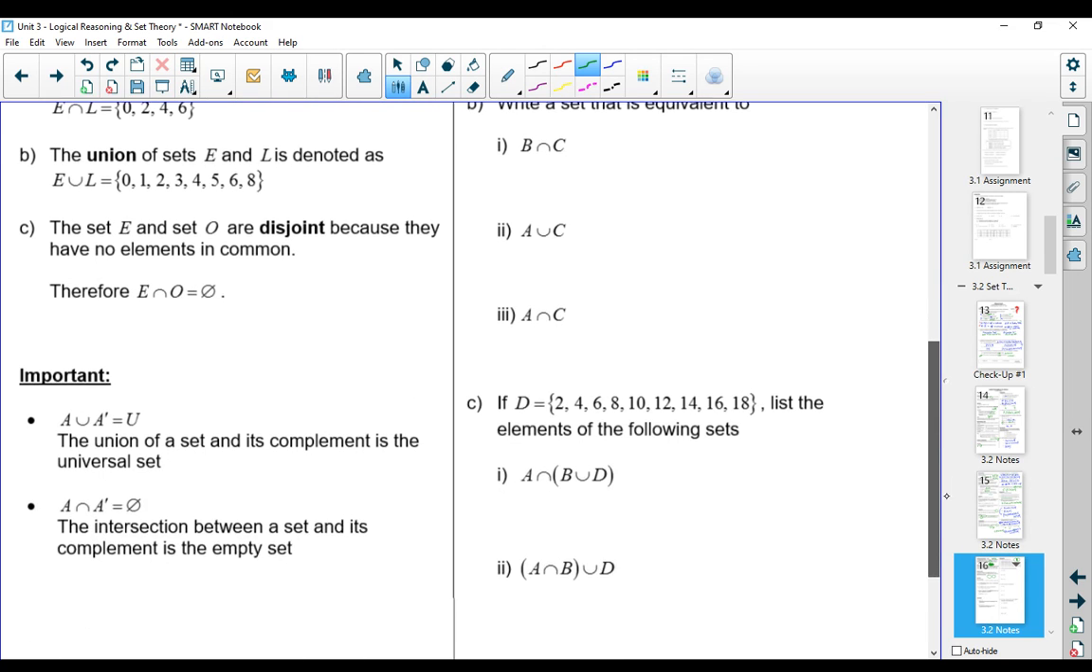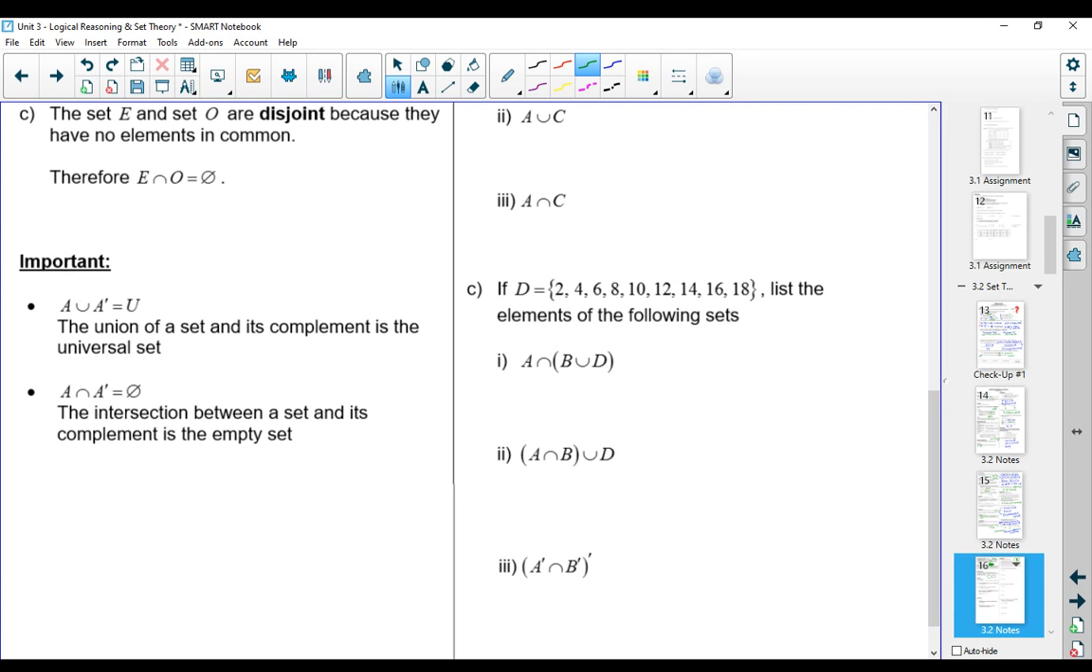We talked about this before, but if I'm looking at all the sets, the elements that are in A and in the complement of A, those combined should give me my universal set. So A union the complement of A is the universal set. And the intersection of A and the complement of A should be the empty set because they should have nothing in common.